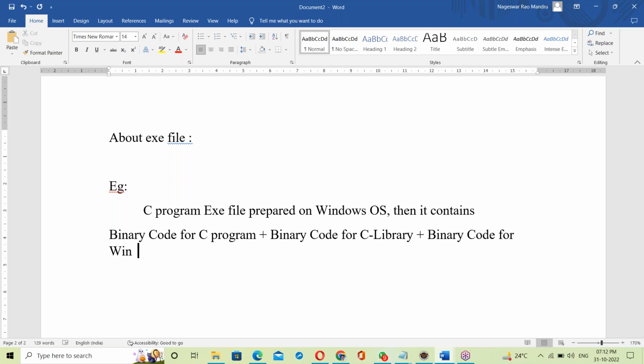Here it's a Windows OS library. This is the complete exe file.